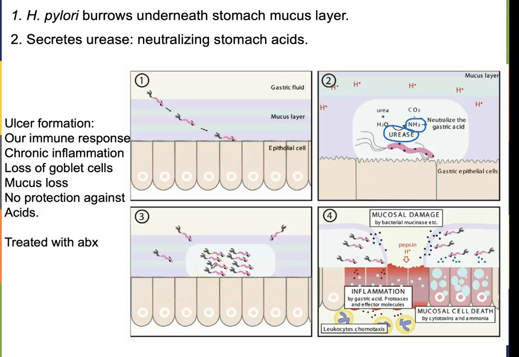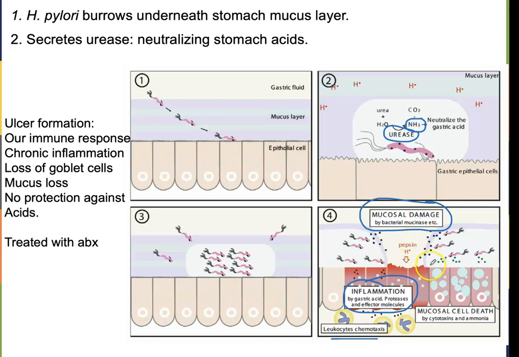Because of the presence of the bacteria, your immune system is going to be alerted that there's bacteria here, and it's going to cause what you normally find in any infection: inflammation. You're going to have leukocytes coming to the site of infection, and a couple things are going to bother your immune system. The first is the bacteria itself, and the second is the ammonia that it's producing. Both of those things bother your immune system. The immune system comes in and you have chronic inflammation. Anytime you have chronic inflammation, you're going to have mucosal damage.